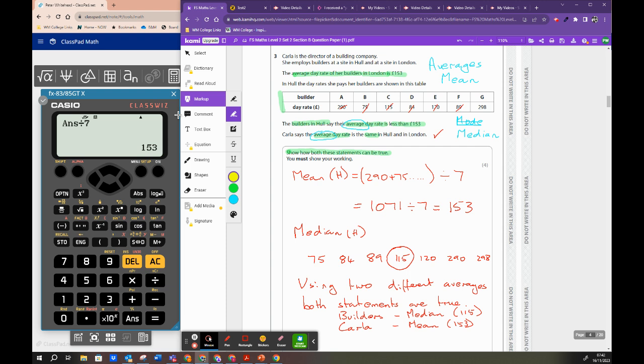until we'd actually got stuck in and done the first part. So show how both these statements can be true. Yes, I have done that. Did I use all this information? Average day rate, yes, I used that. I used this in the table. I started doing the mean, so I did that. Then I went on and did the median. So yes, I've got the builders right. They say their average day rate is less than 153. 115 is less than 153. So that's good. And yes, I've done that one already.